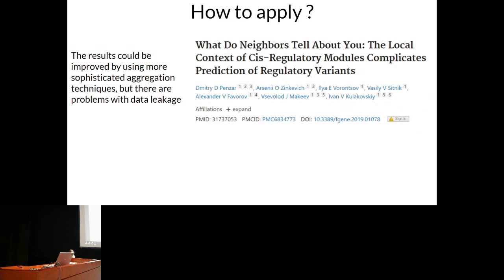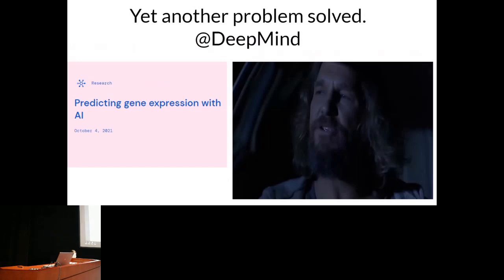But as we showed in our previous work, training on such data is complicated due to data leakage. So anyway, problem solved, and we can happily use this instrument and forget about anything else.